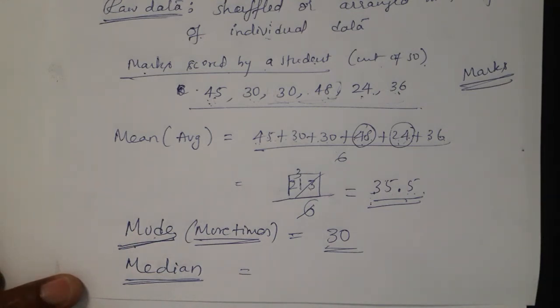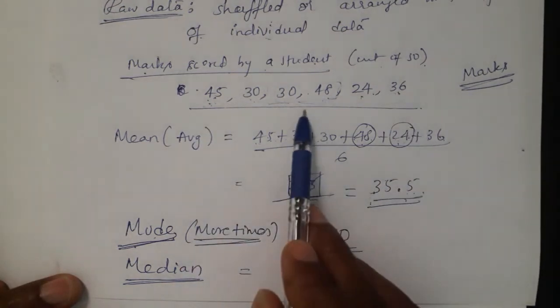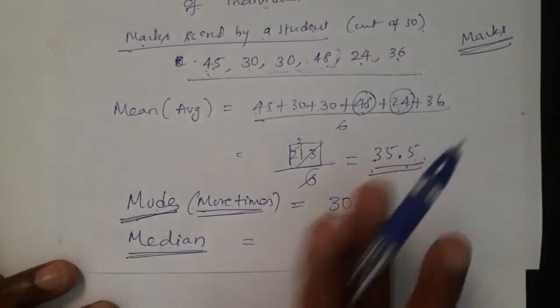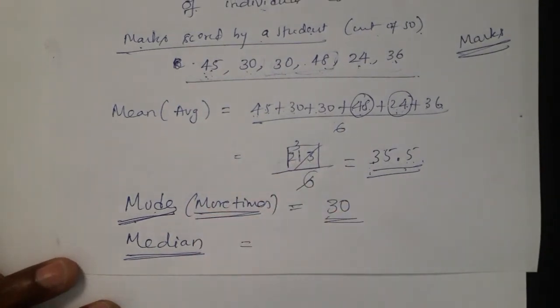In the morning prayer you stand height-wise. After standing height-wise, who is standing in the middle is easy to find out. When you are shuffled, we cannot say who is the middle person height-wise. Similarly, for the 6 marks, to find who is placed in the middle we have to arrange in ascending order. Again I repeat, to find the middle value, the numbers should be arranged.